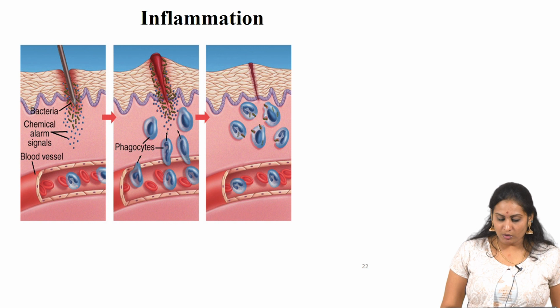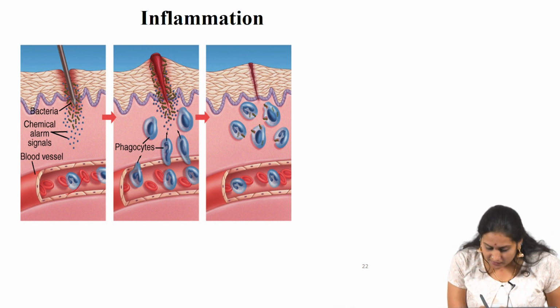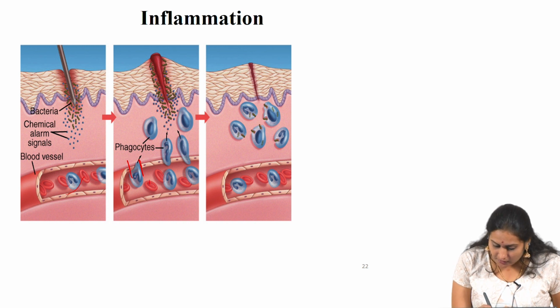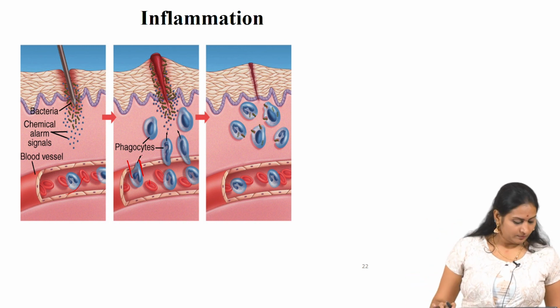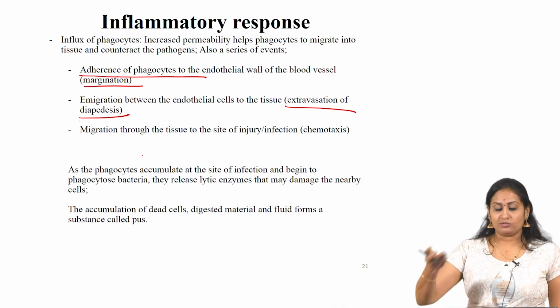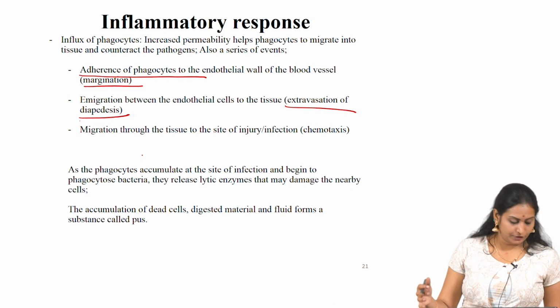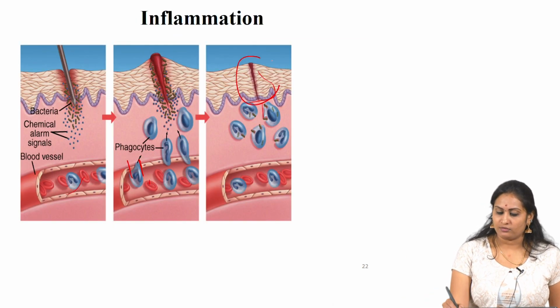First, phagocytes go and attach to the walls of the endothelial cells. Next is the extravasation, where they migrate between the endothelial cells to the tissue. The third one is migration through the tissue to the site of infection.